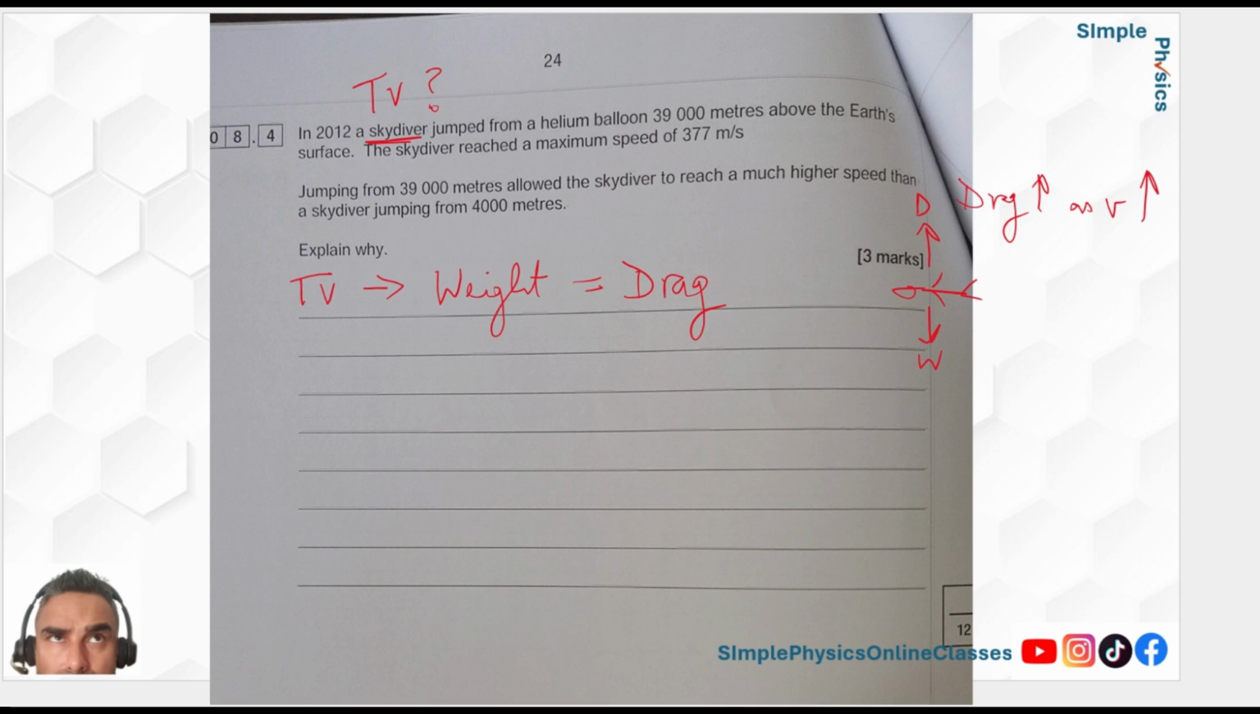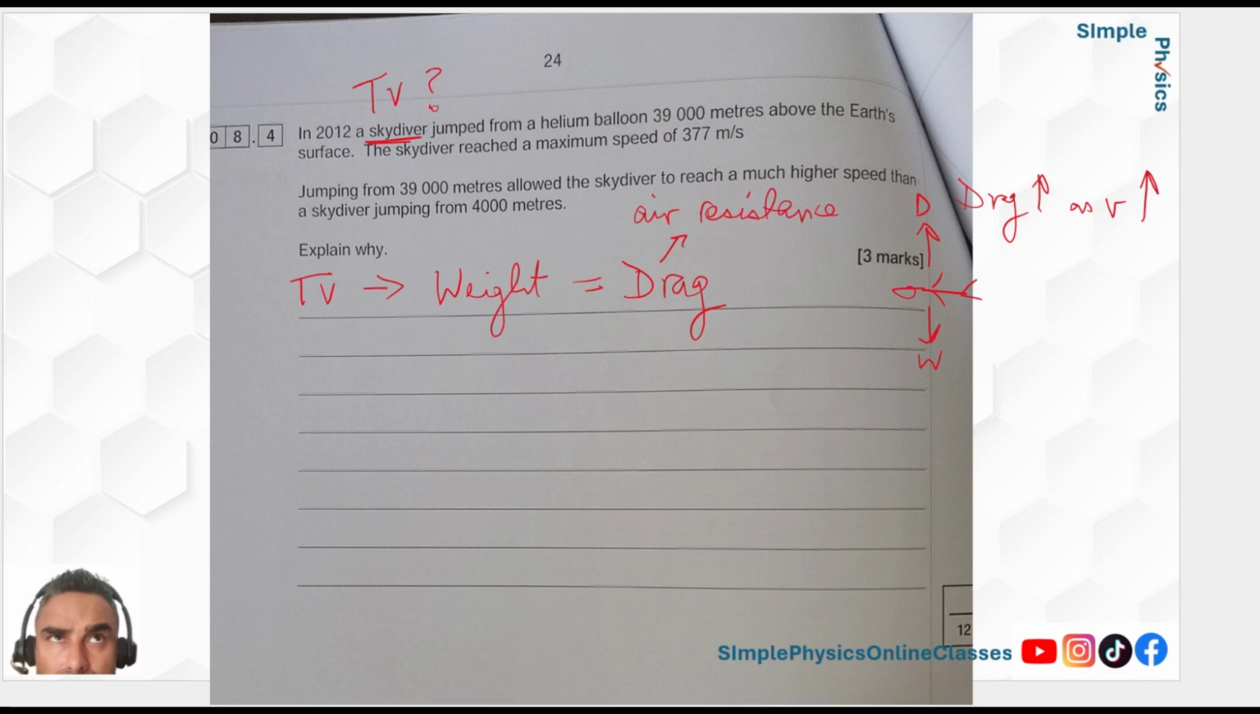Typically, if you jump from 4,000 meters, you'll reach about 120 miles per hour, which is about 60 meters per second. So for some reason, if you're at a higher altitude, you're reaching a higher maximum speed. That means your weight is clearly the same. Drag is not building up. So why is drag not building up? Well, what is drag? Drag is air resistance.